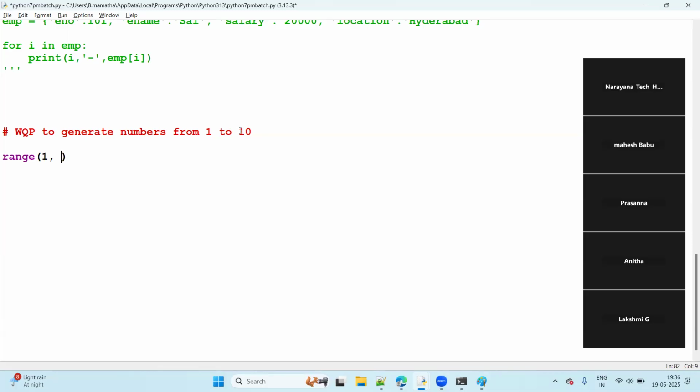I want 10 displayed. If you want 10 displayed, take up to 11. Take up to 11. What is the default increment value? 1. Okay, 1, guys. Now I want to generate all and display them one by one. Then for i in range, that's all. Range is also one of the Python objects, an iterable data structure, right? And every time, the value of i is displayed.